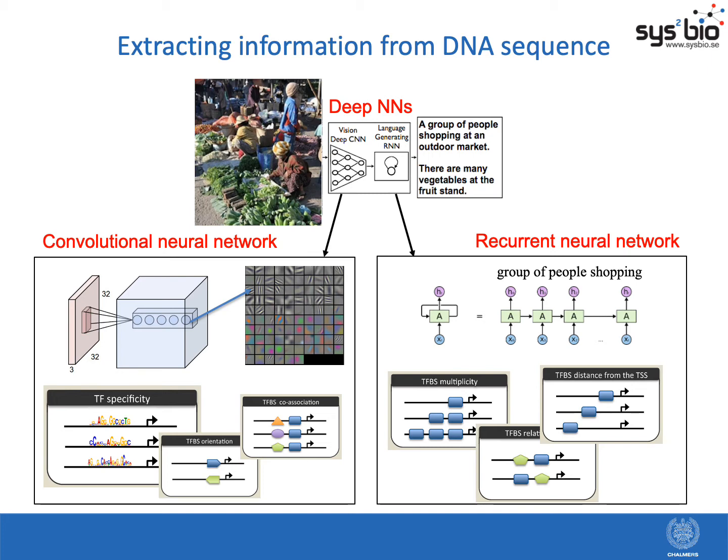For instance, convolutional networks can learn to recognize the occurrence of motifs and groups of motifs, whereas recurrent networks can learn the sequential information in a DNA. However, recurrent networks are pretty hard to train, and with certain tweaks, convolutional networks can achieve similar results. So in the end, we used just stacks of convolutional networks with certain dense classical layers on top.